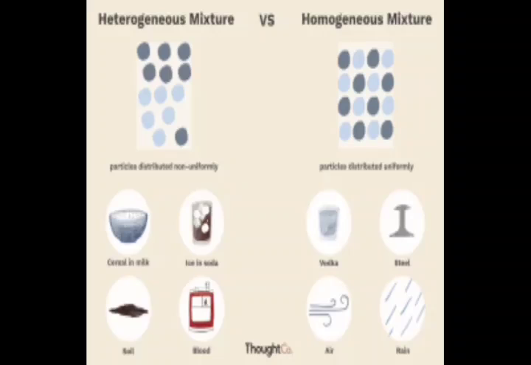Or you can identify iron filings and sulfur powder, sand and sawdust, sand and salt, water and oil, chalk and water. You can easily identify the various ingredients that are present.